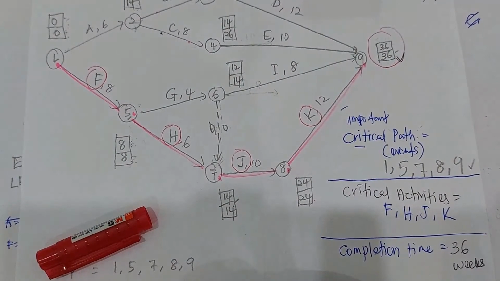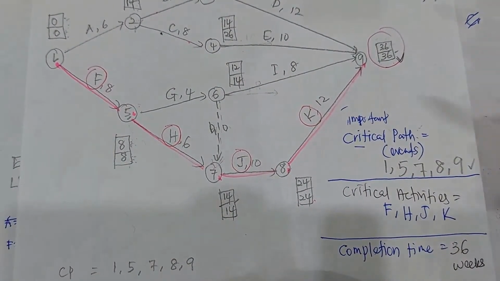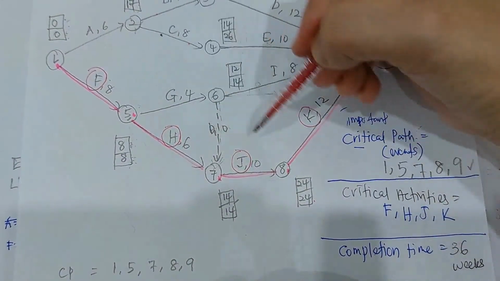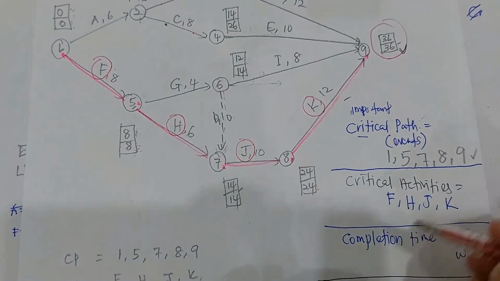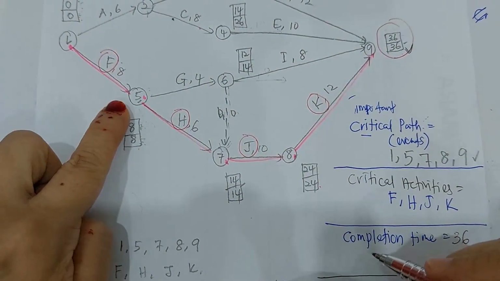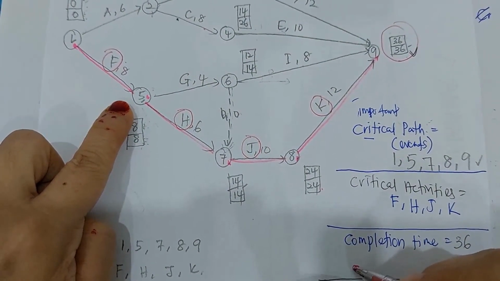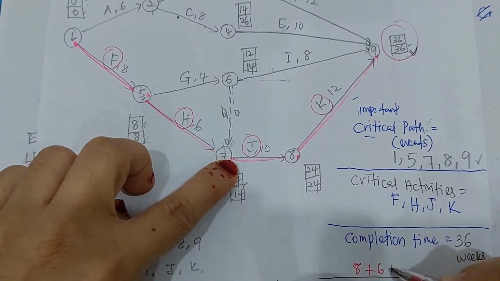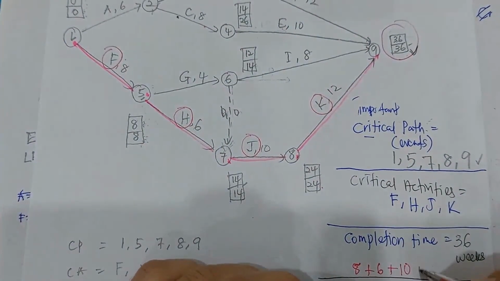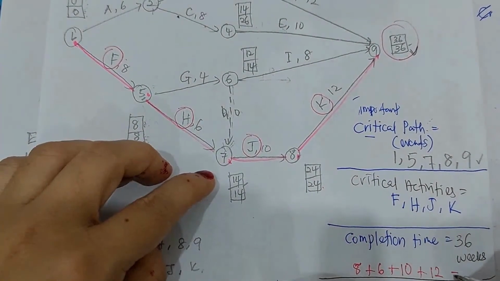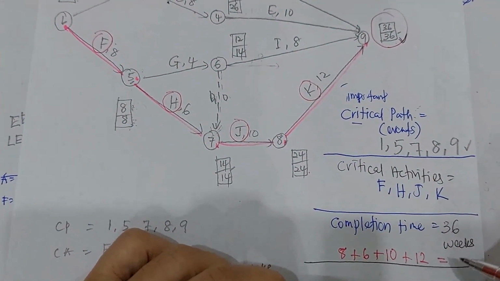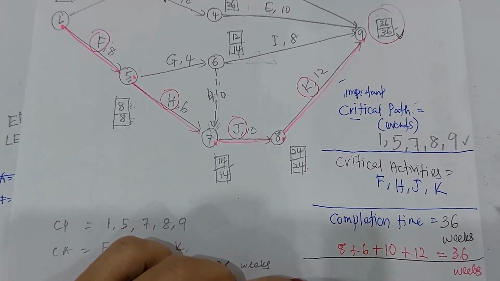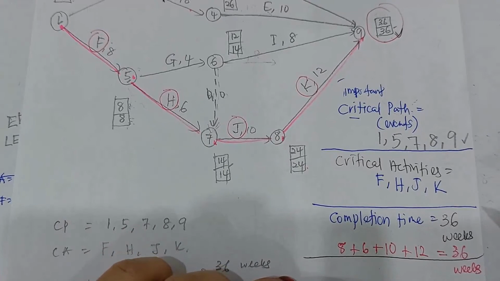There is another way to determine the completion time as well. You just take the duration of your critical activities. Okay, F, H, J, and K. You just take the duration. F, the duration is 8 plus H 6 plus J 10 and plus K 12. It gives you also 36 weeks. So there are two ways to determine the project completion time.